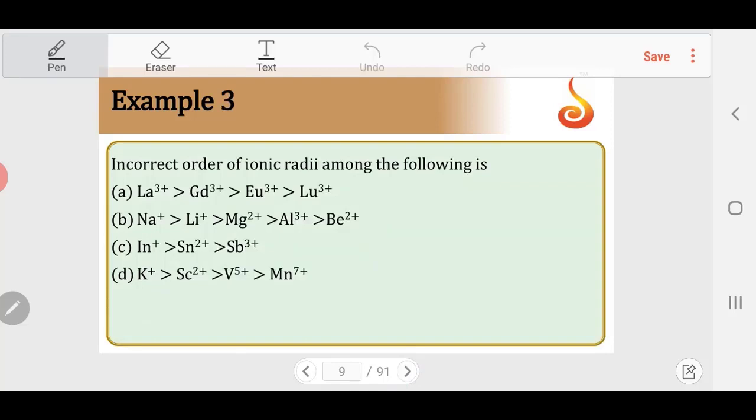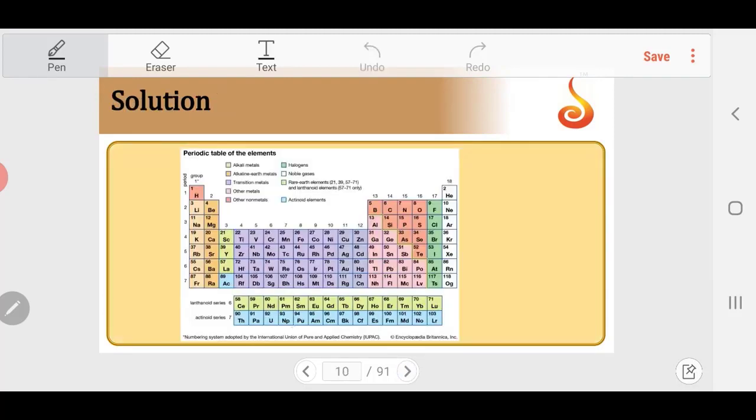Incorrect order of ionic radii of the following is. There are different elements given in all the 4 options. We have to go with them one by one. So the first one is lanthanum, gadolinium, europium and lutetium. There are 4 elements in the lanthanide series. If you go with the lanthanide series, you can see clearly lanthanum is here, then europium is here, gadolinium is here and lutetium is here.